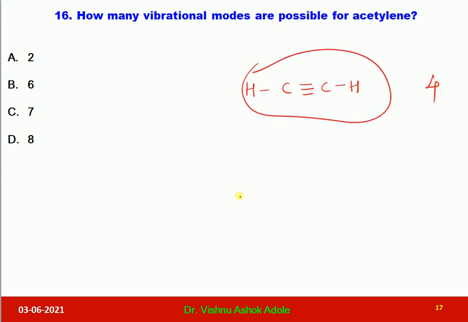4 atoms are present. And according to the formula 3n minus 5, which is used for calculation of fundamental modes of vibration for linear molecules, we will get 3 into 4 minus 5. So it is 12 minus 5. So the number of fundamental modes of vibrations is 7, and it is given in option C.